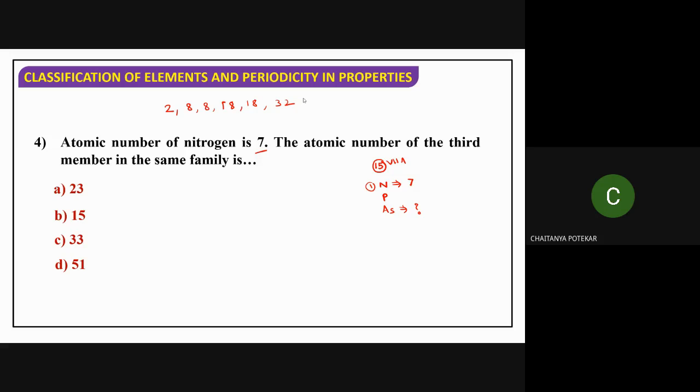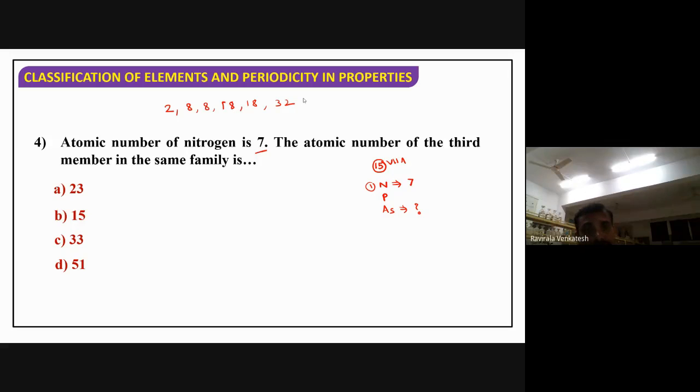It is the number of elements in each period. The first period contains 2 elements. The second period contains 8 elements. Again, the third contains 8. The fourth contains 18. The fifth contains 18. The sixth contains 32. That means when you move from the first to the second period, you have to add 2. When you move from the second to the third, you have to add 8. Similarly, when you move from the fourth to the fifth, like that, you have to add elements.